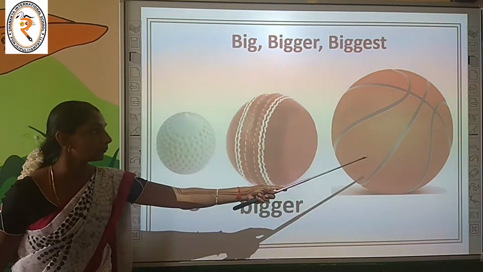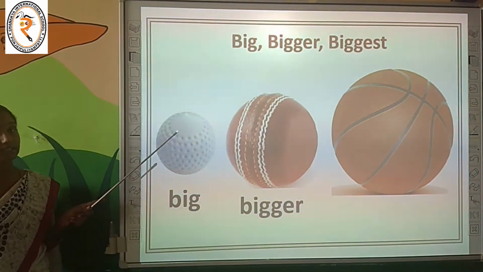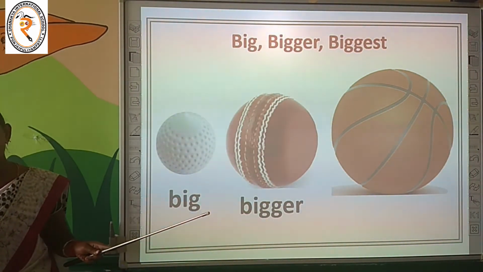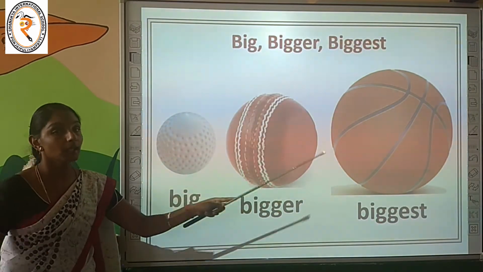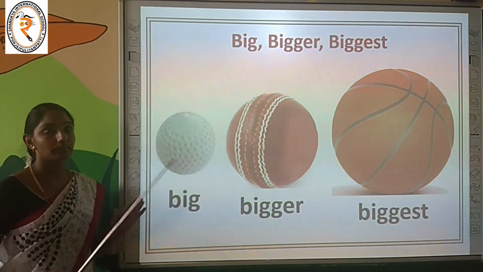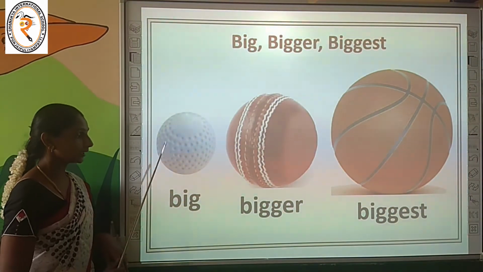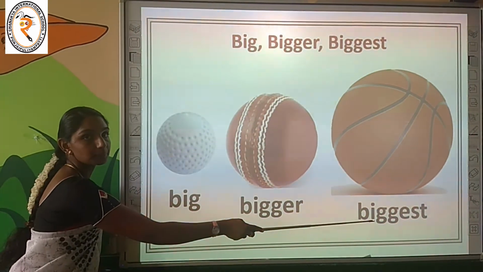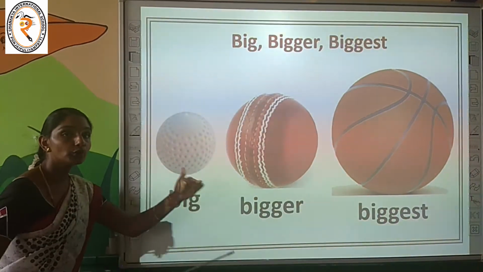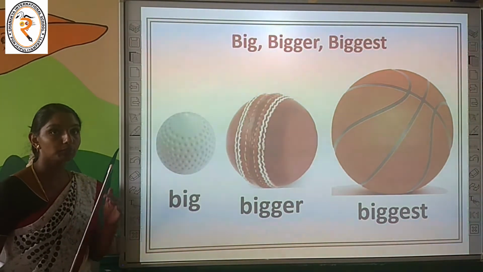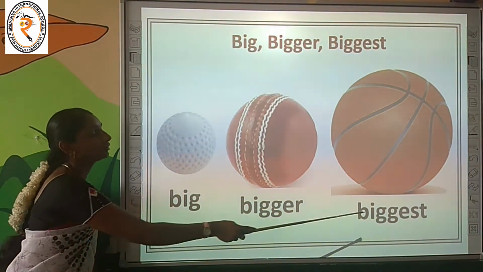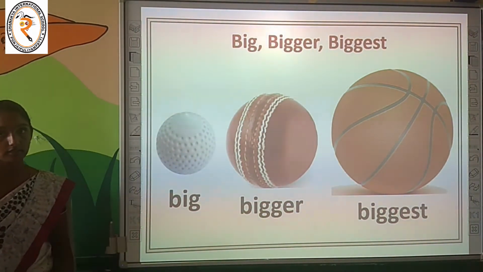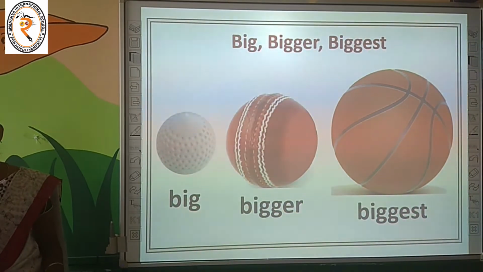Additionally, we are going to compare a basketball to these. Now we are going to compare these three balls. What is the answer, children? Can you guess? Yes, the basketball is the biggest of all the balls. The basketball is the biggest of the hockey and cricket balls. Why do we use this word? Because we are comparing more than two balls. If we compare more than two things, we have to add est to the word. We have to use the word biggest like this. Are you clear with the example? Shall we see one more?